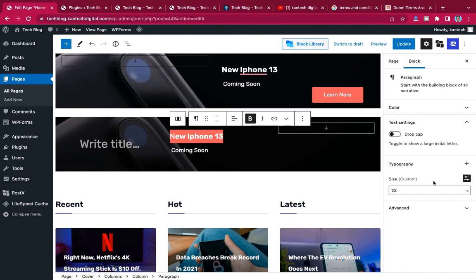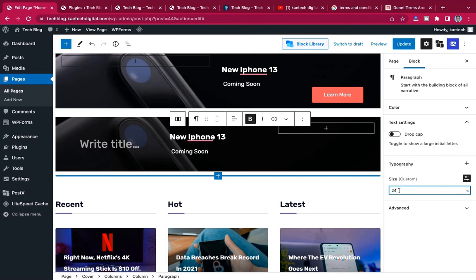I'll make it. Why is it not picking this one? Make it bold, yeah. And then make the size 24. Okay, so basically that is how you can, and then you can add a button to it.